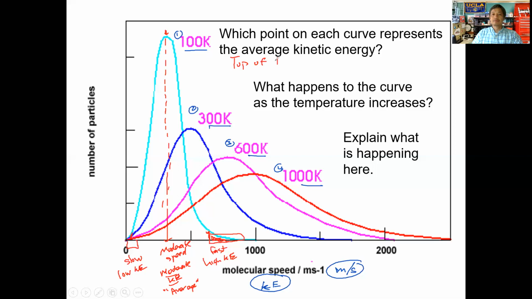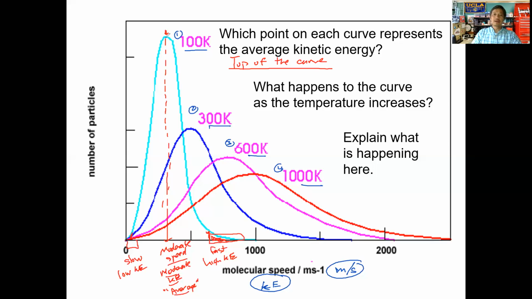The top of the curve represents the average kinetic energy, because that's where most of the gas particles move. That's the speed that most of the gas particles move at. So if you have a few that are moving slow, a few that are moving fast, most of them are moving at this particular speed here, and thus the kinetic energy. So therefore we refer to this as the average.